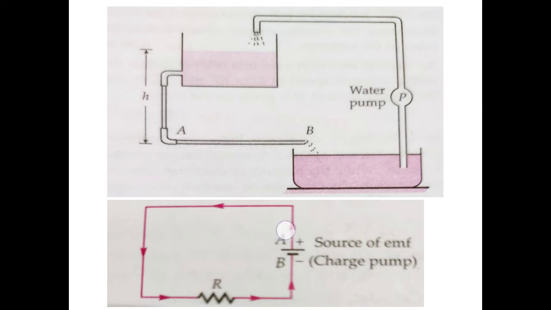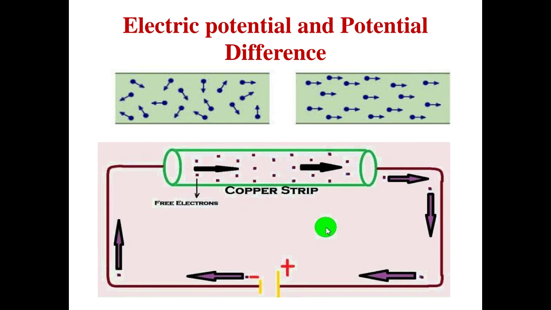But when we fix this cell in this circuit, then this cell provides energy to do work on the charged particles, and this is the main source which moves these charged particles in the circuit. Let us discuss in detail how it works.